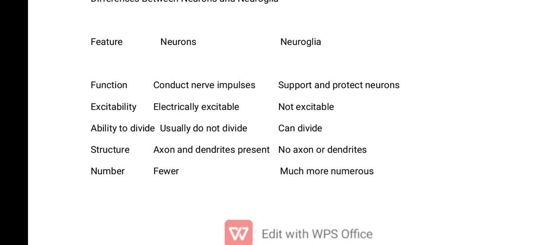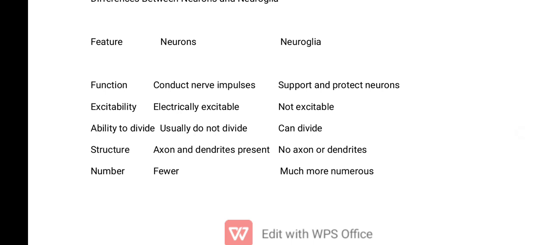Let's say out of 100% of cells that make up the nervous system, the neurons are maybe 10%, while the remaining 90% are neuroglial cells. So you can see how the neurons are few, while the neuroglial cells are much more numerous.